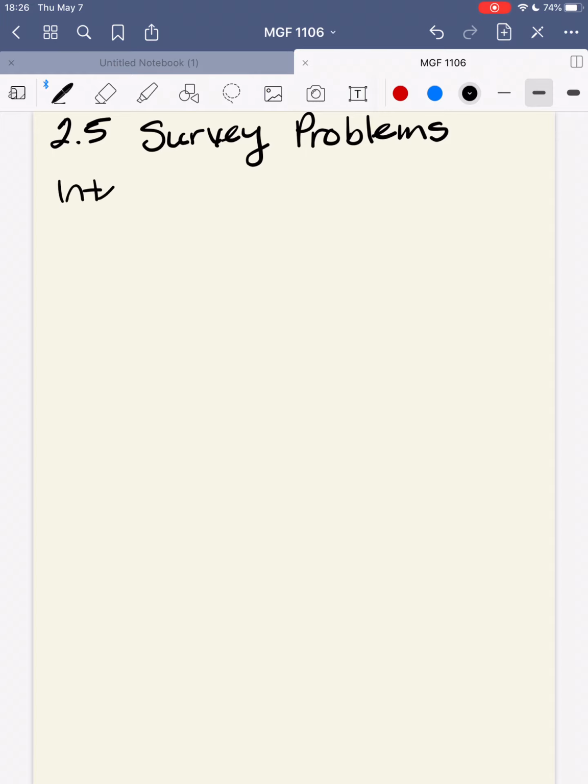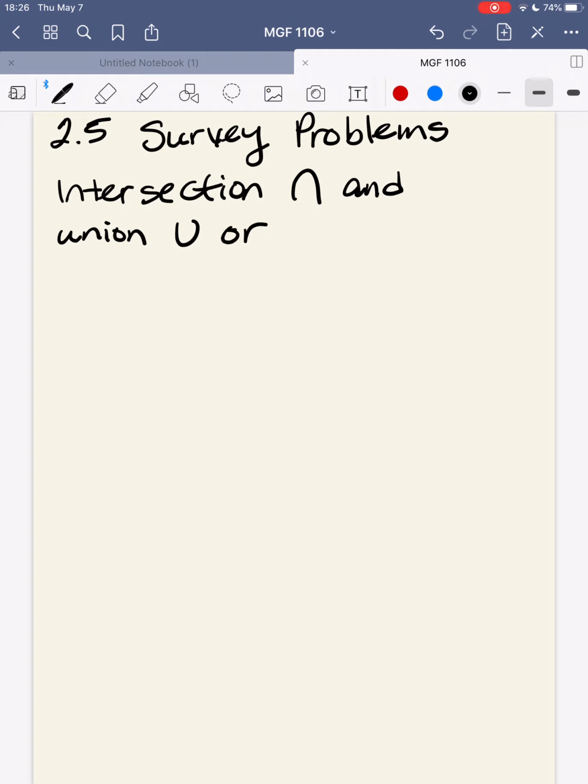We know intersection, which is the upside down U, and that is "and." And then we have the union, which is the U, which is "or." And that's complement. We want to make sure that we understand that "not" is the complement. I might have misspoken in just a moment there. Just bear with me. Okay?